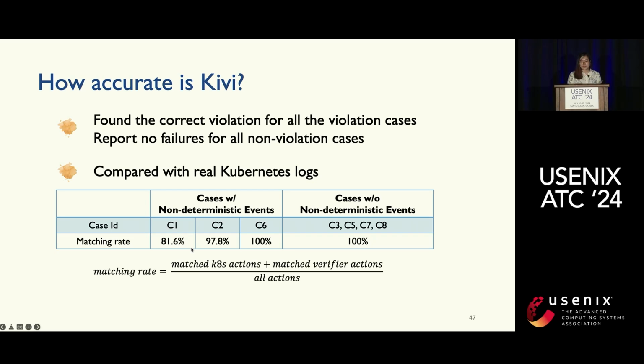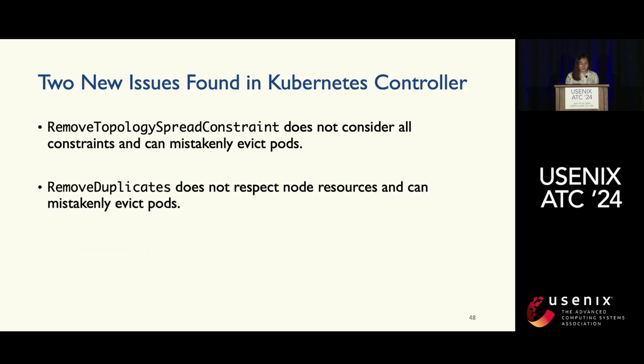Note here that this result is rather pessimistic. It's really because Kivi may report a totally valid event sequence, however, due to non-determinism, it's just not the one that really appears in the actual Kubernetes clusters. So this really shows that Kivi can closely model the real systems. We also found 2 new issues in Kubernetes controllers, logic issues, and we submitted those to the Descheduler GitHub repo.